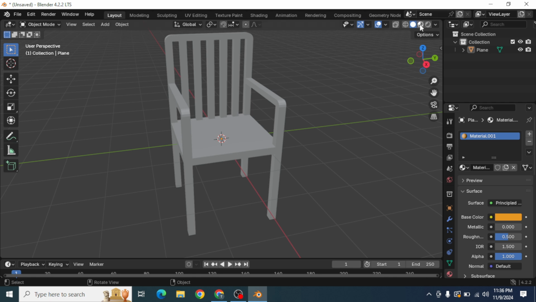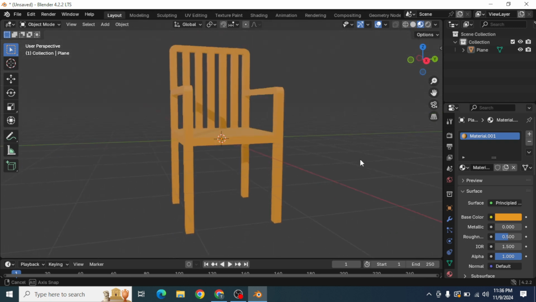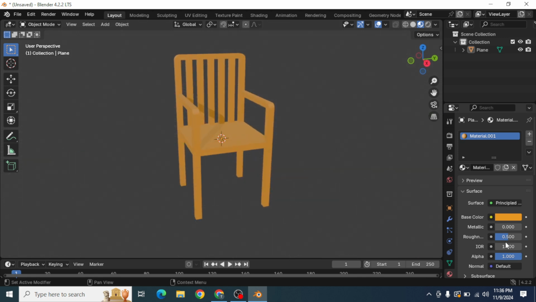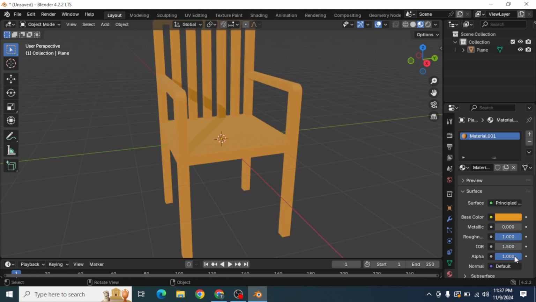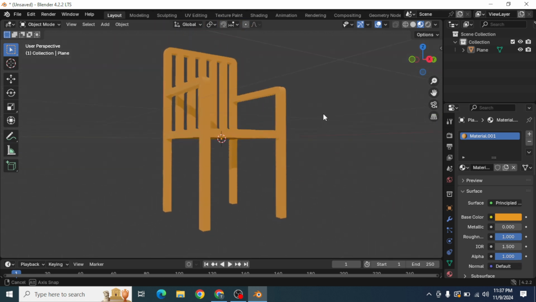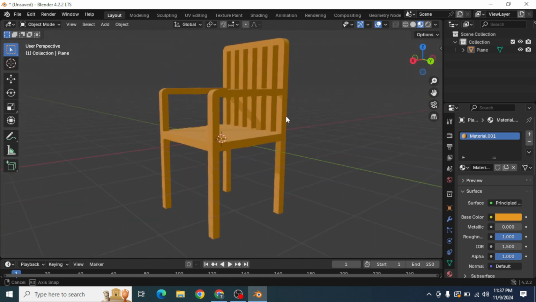To view the material applied to this chair, press viewport shading. Okay, increase the roughness. Adjust these parameters to get your material perfectly. Let's put it at 0. We don't want to make it metallic. Okay, that's it.